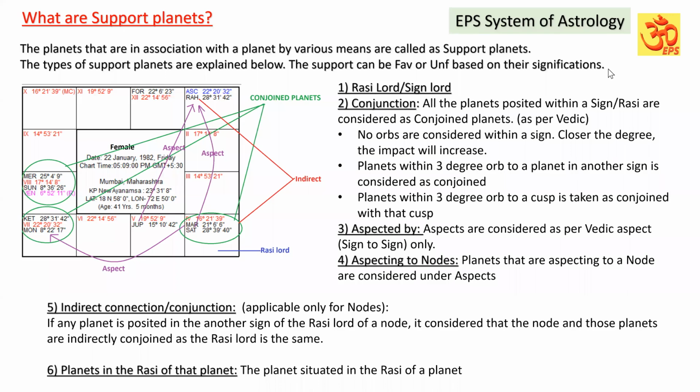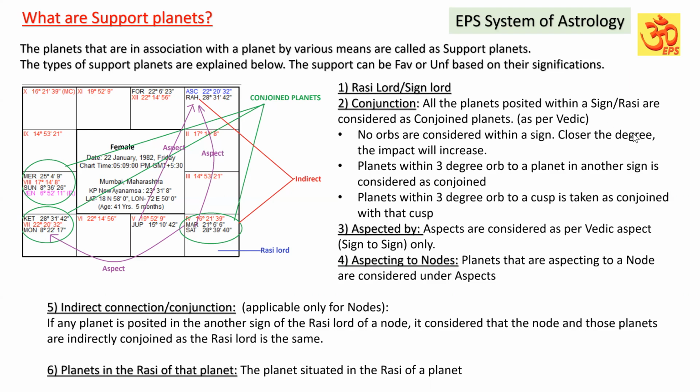Though these planets are called support planets, it does not mean that they are always going to support the favorable side. Support means they can be favorable support or unfavorable support, based on their signification strength. These planets will give their influence to the other planets in these ways, according to their self-signification strength. Their influence will be on the other planets.